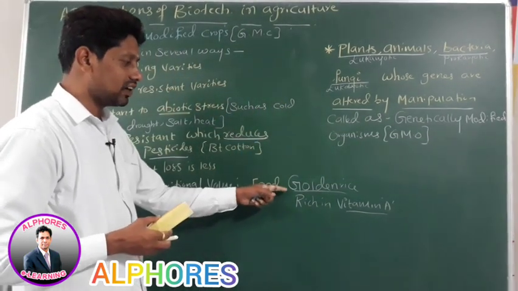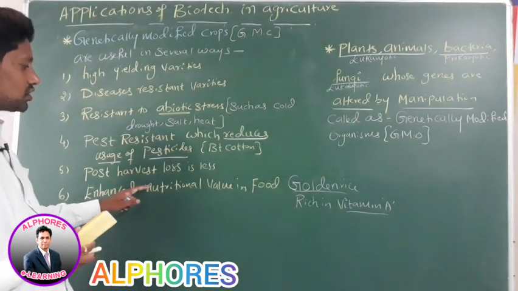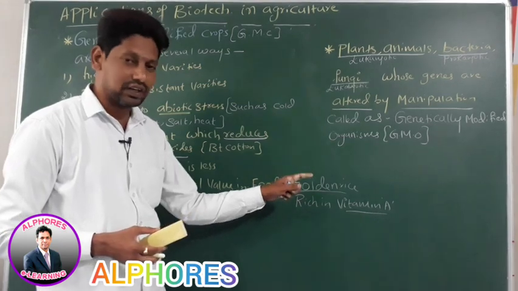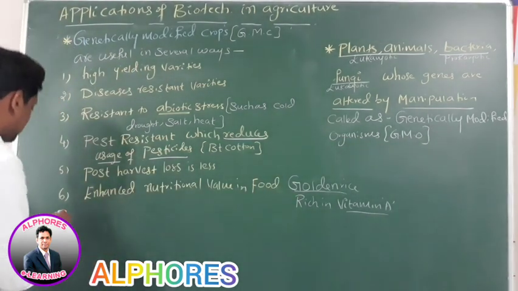Enhanced nutritional value in food: the best example is golden rice, which is rich in vitamin A. Next, number 7.